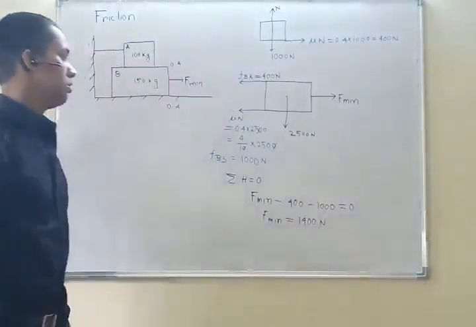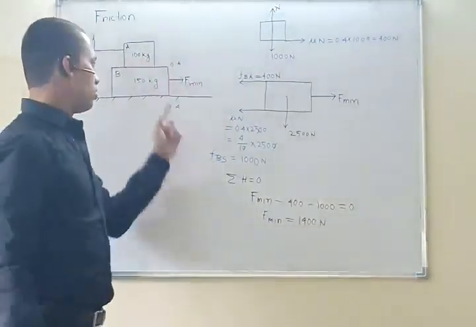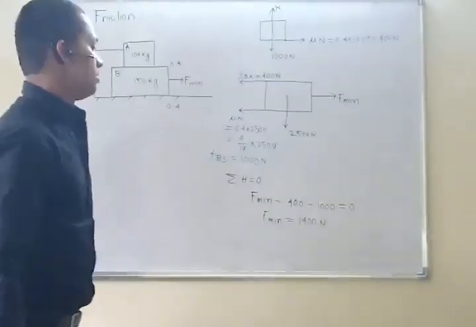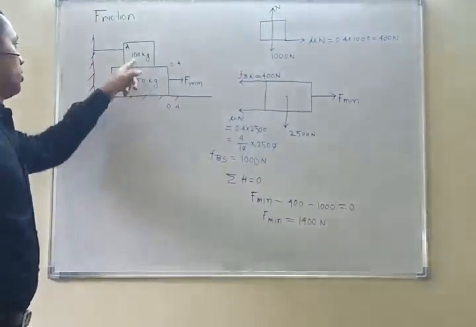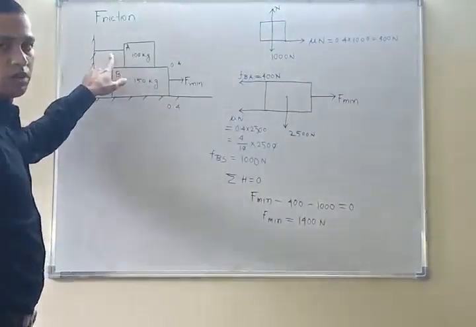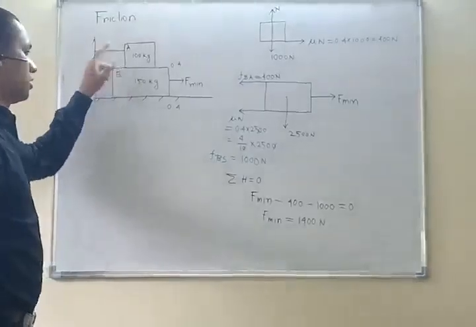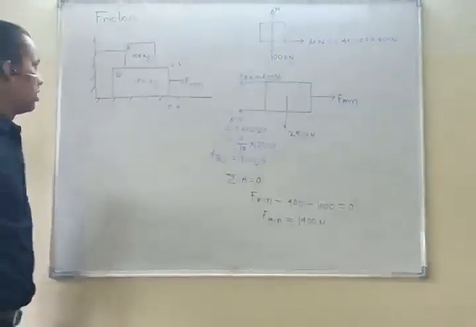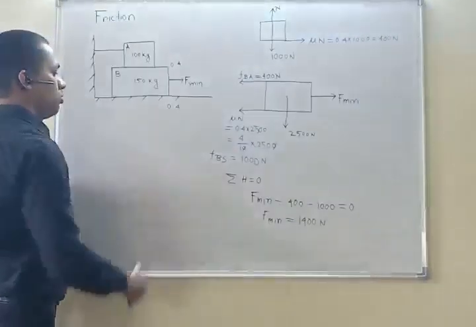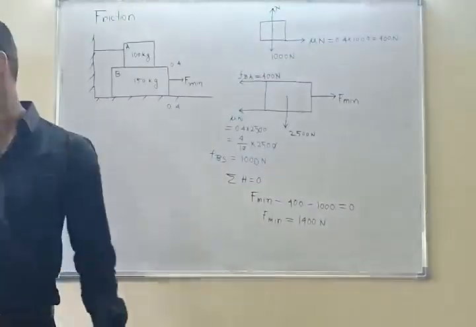This is the minimum force required to pull this block, and block A will not be moving, because it is attached with a string, and this string is also inextensible. That is why it will stay in its position, and why this much force will be required. I hope you can understand.